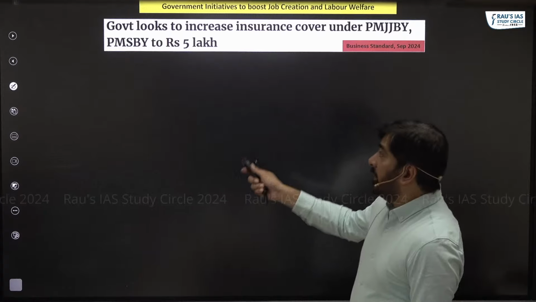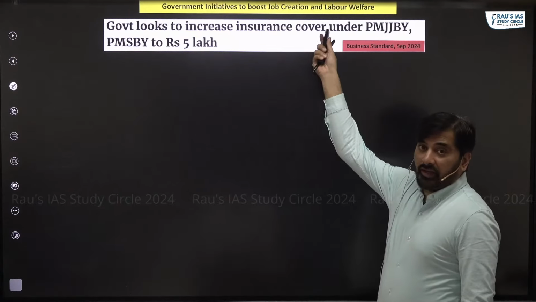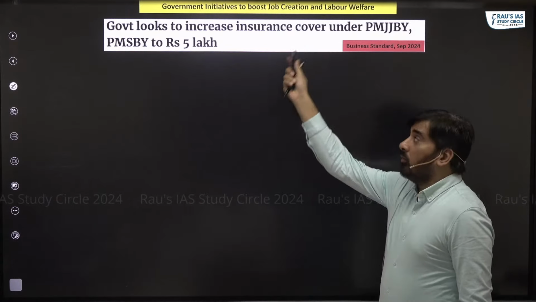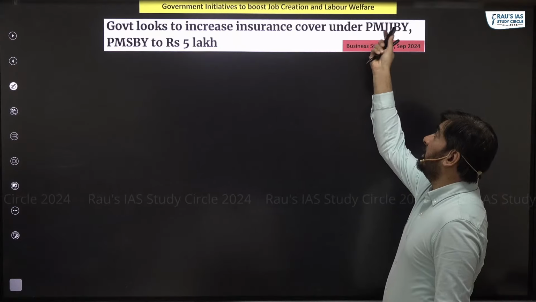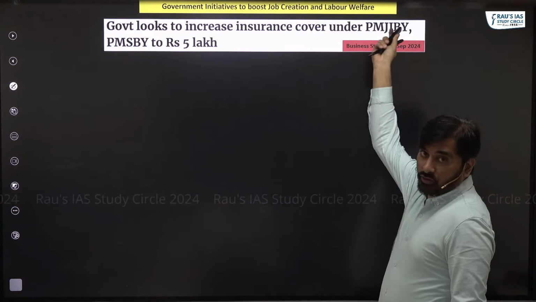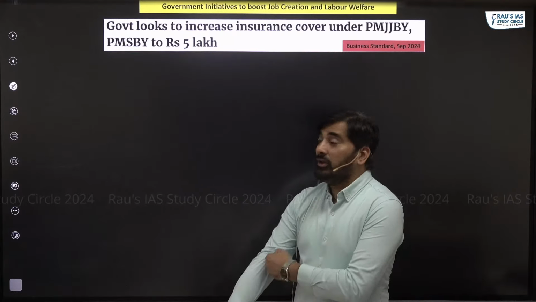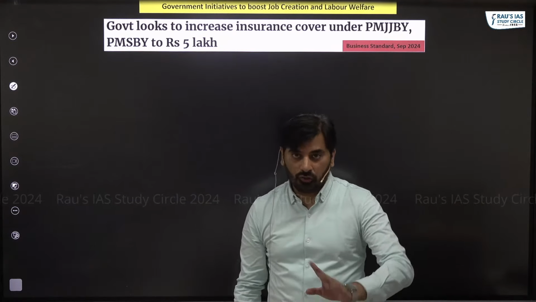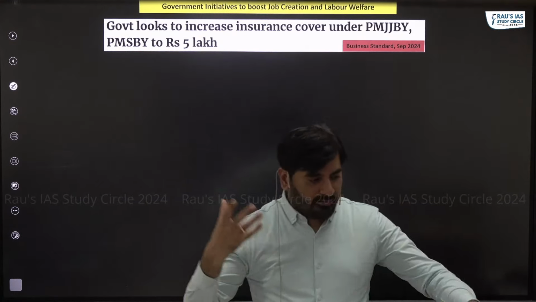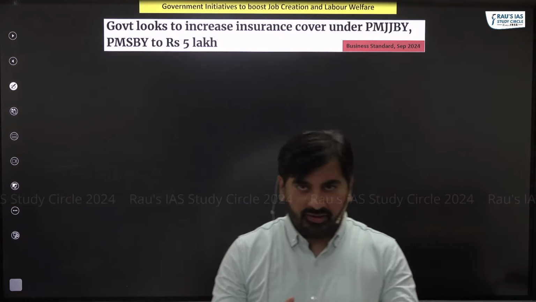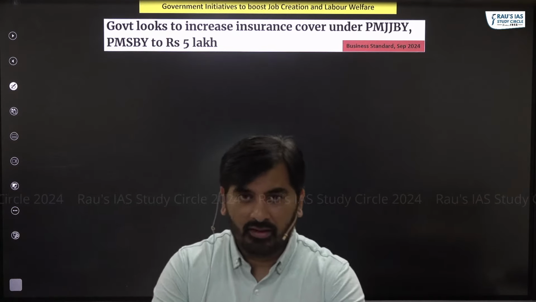The government of India is implementing two insurance schemes. One is Pradhan Mantri Jivan Jyoti Bima Yojana. Other one is Pradhan Mantri Suraksha Bima Yojana. What is this insurance scheme? Let me briefly touch upon this insurance scheme.